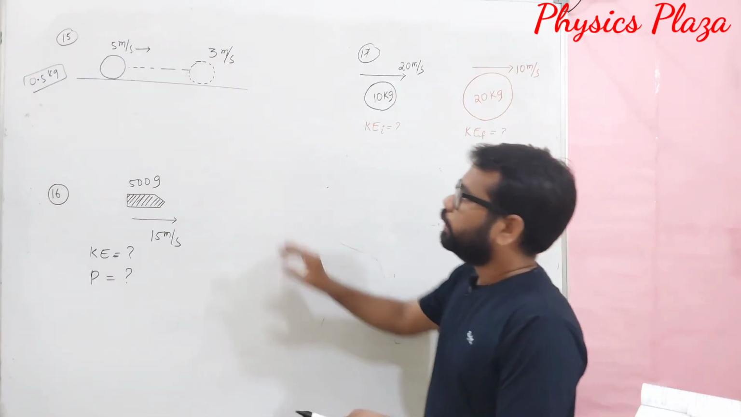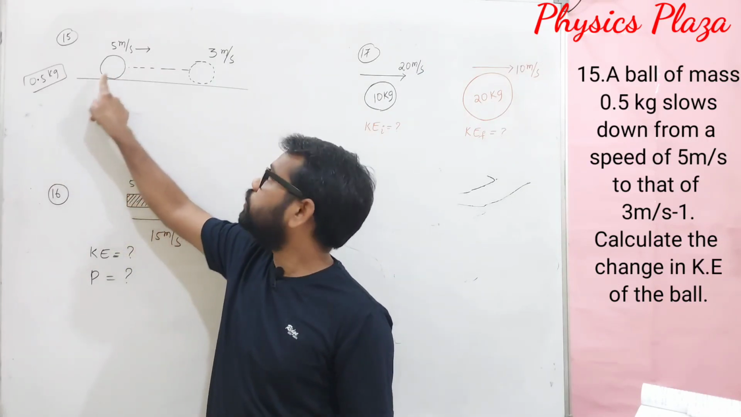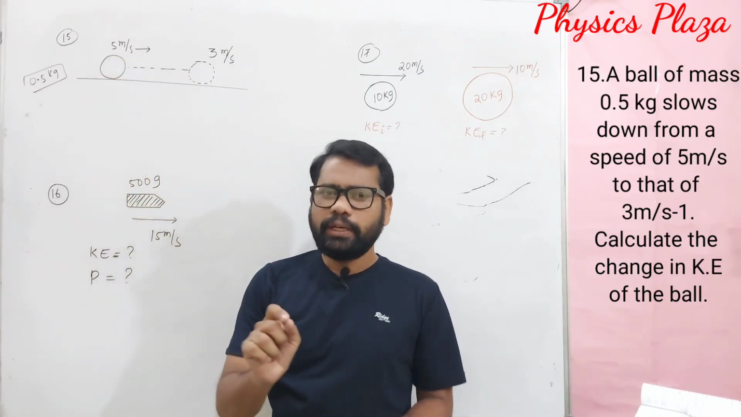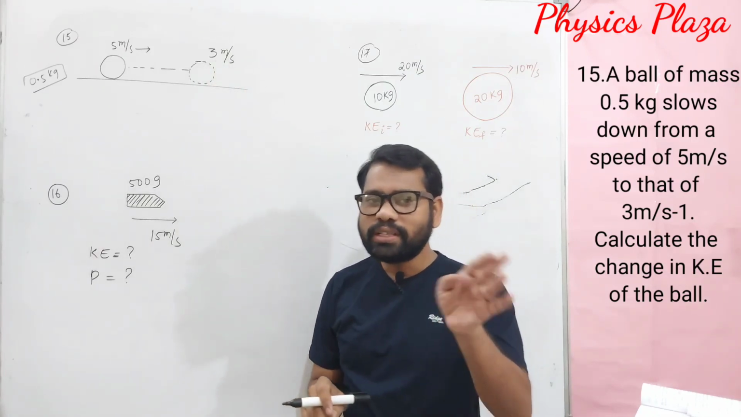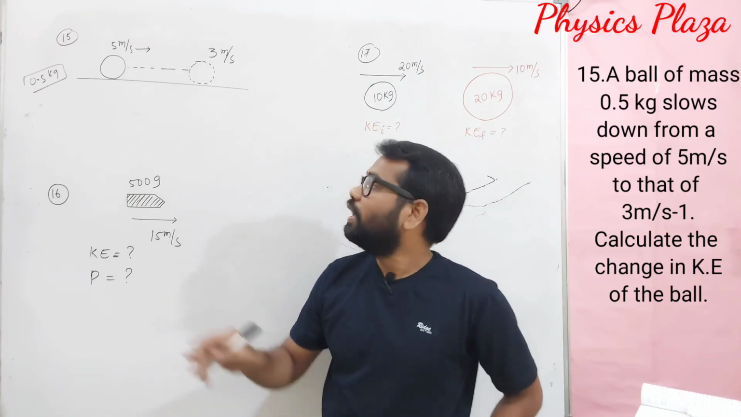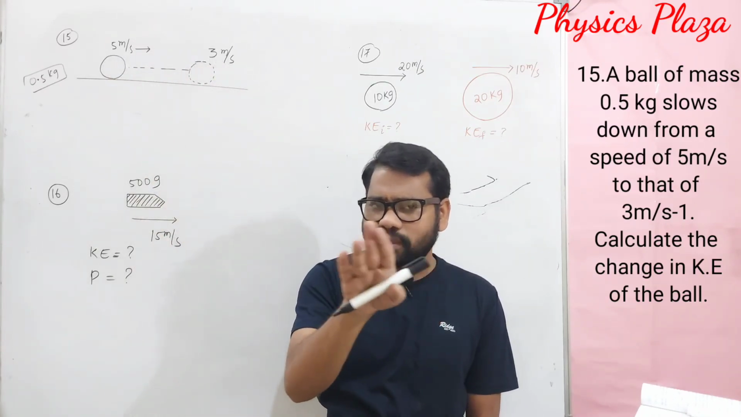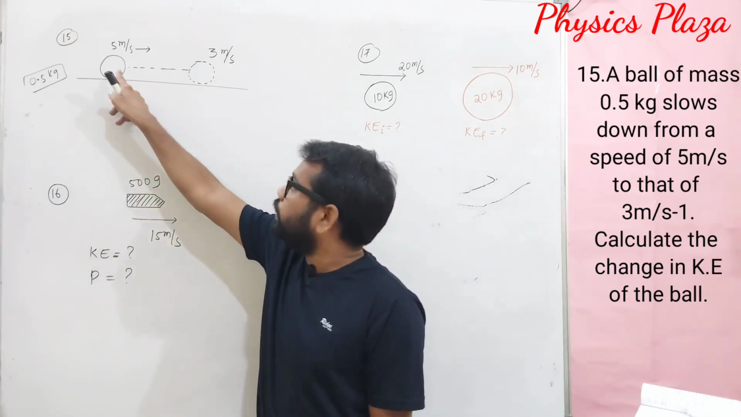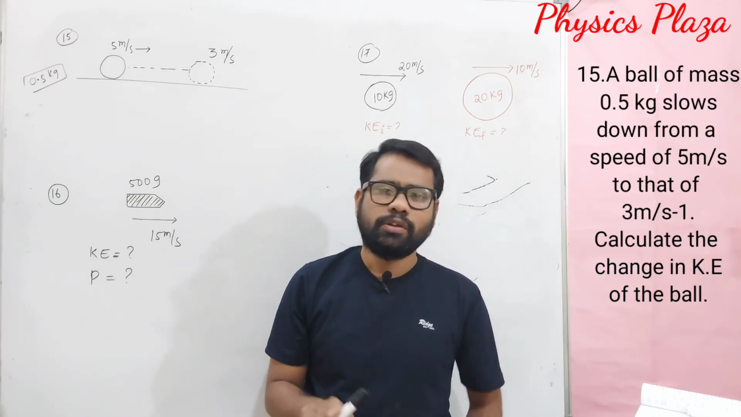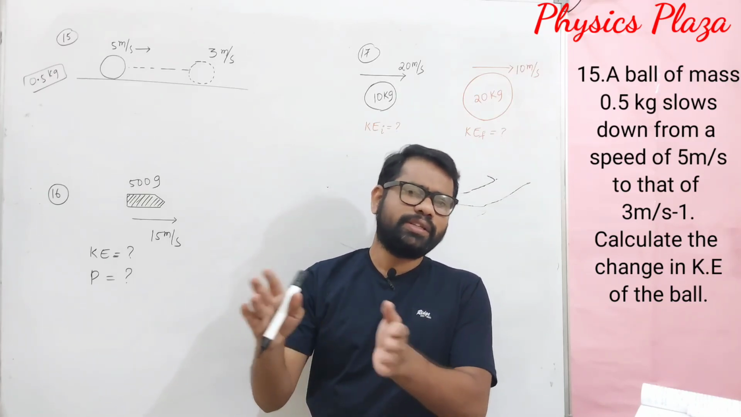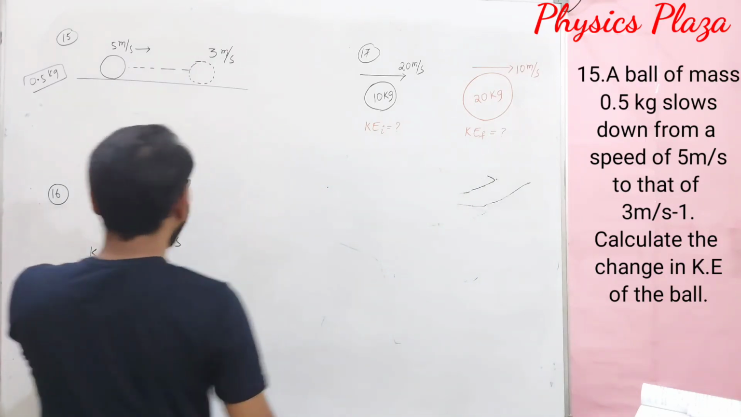Clear? Here in this question, it is given that a body of mass 0.5 kg is initially moving with 5 meter per second. Then its speed is reduced to 3 meter per second. Then what is the change in its kinetic energy? Children, obviously, as there is a decrease in velocity, the kinetic energy also decreases. The body velocity is decreasing, so we can say the body is moving with deceleration. So obviously, we may get a negative value of kinetic energy change. Let us see.